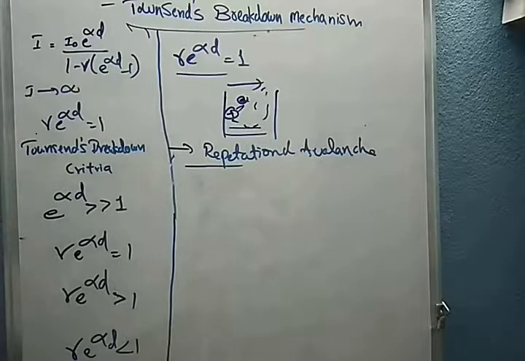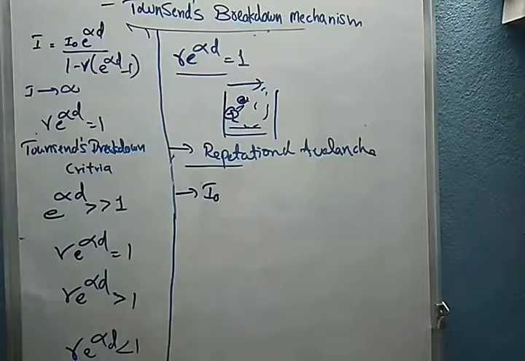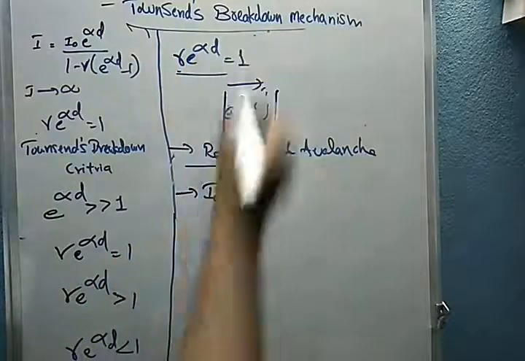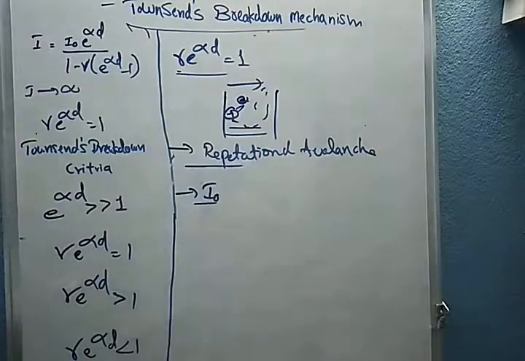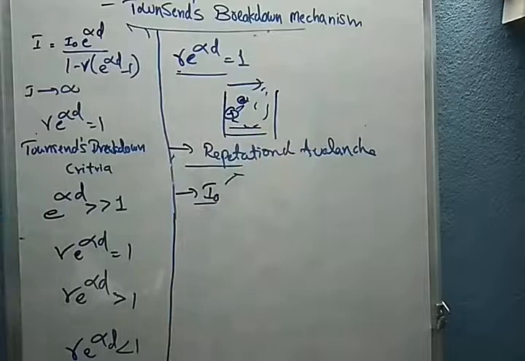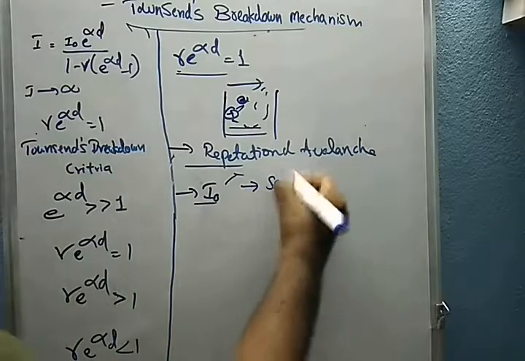Even if the initial current I naught is removed, at this condition gamma e power of alpha d equal to 1, it continuously produces avalanches. It continuously breaks down in the dielectric medium. So it is a self-sustained discharge. This condition we can say is self-sustained.